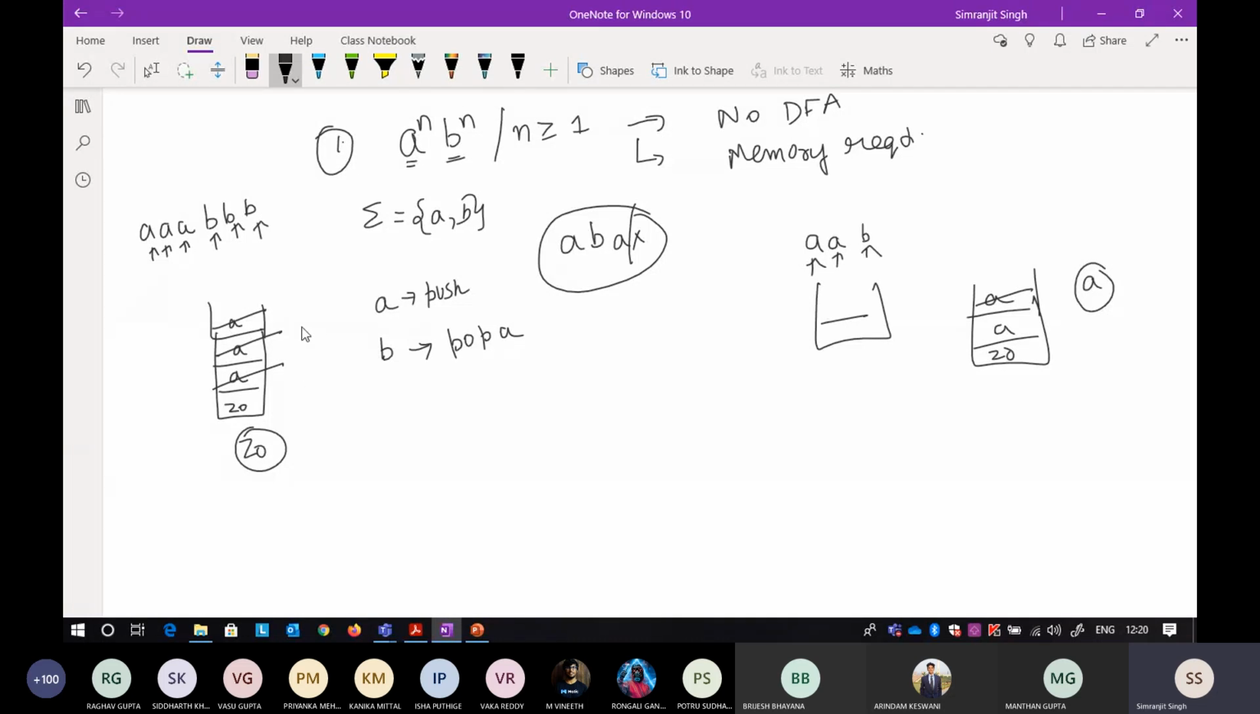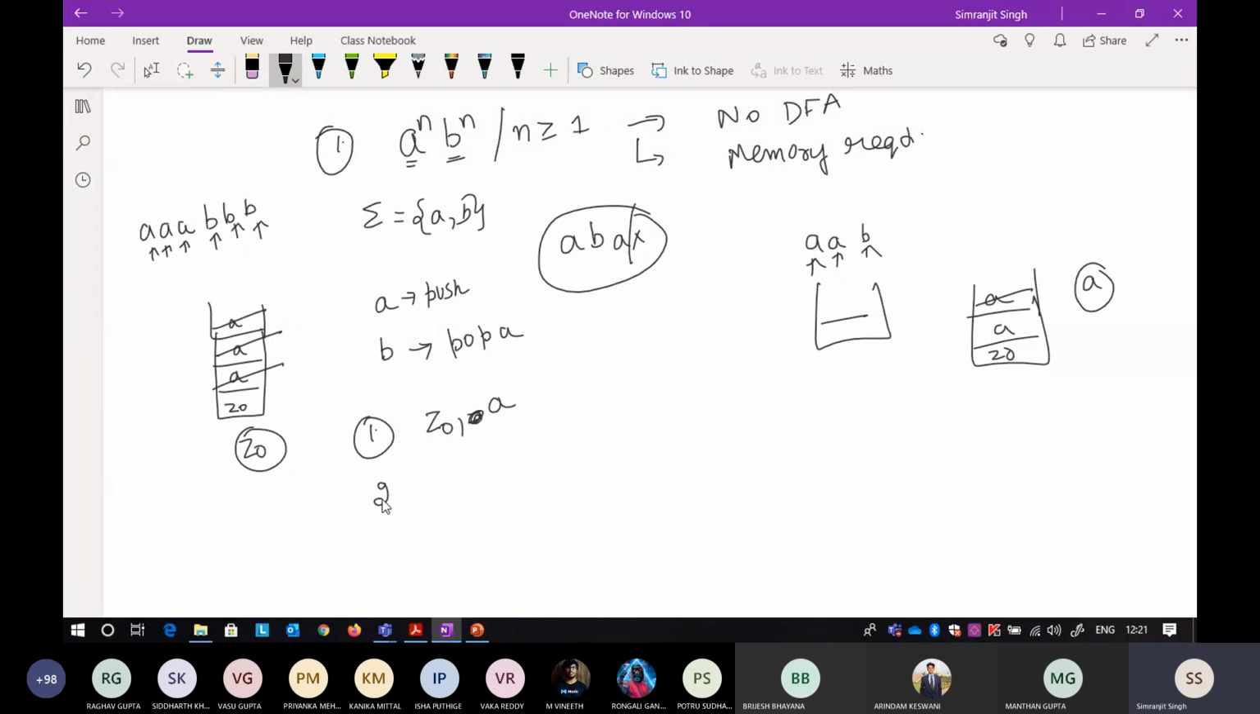Now because it is a deterministic thing, you have to think of all the possible scenarios. The first scenario is that there is a Z node at the top of the stack, with nothing else, and A comes. Keep in mind that there will be some state, and at the Z node, an A comes.